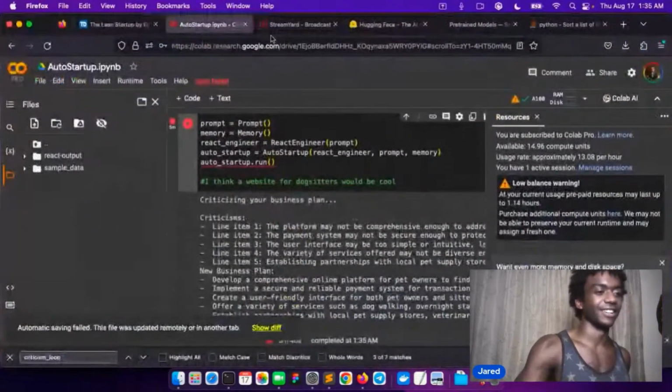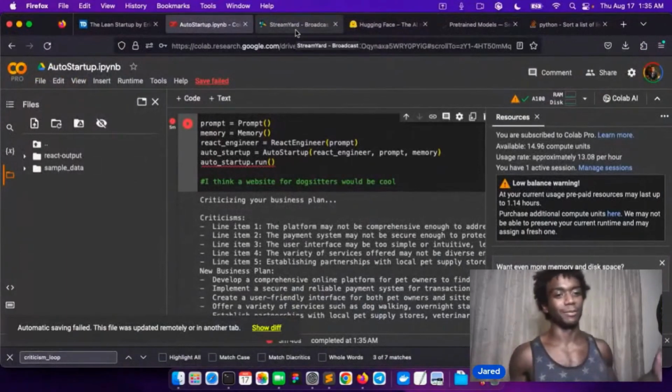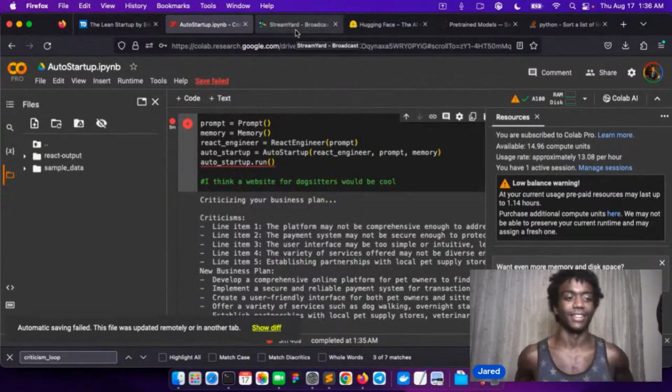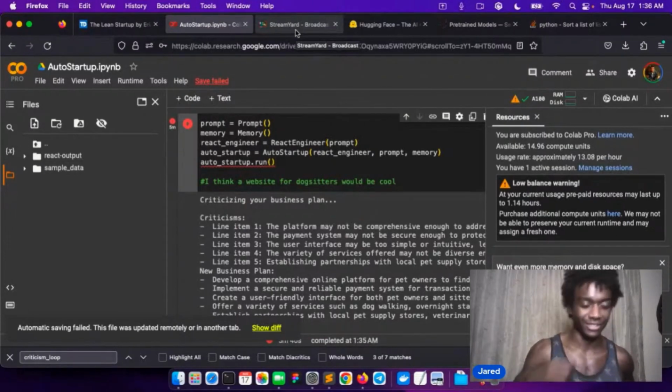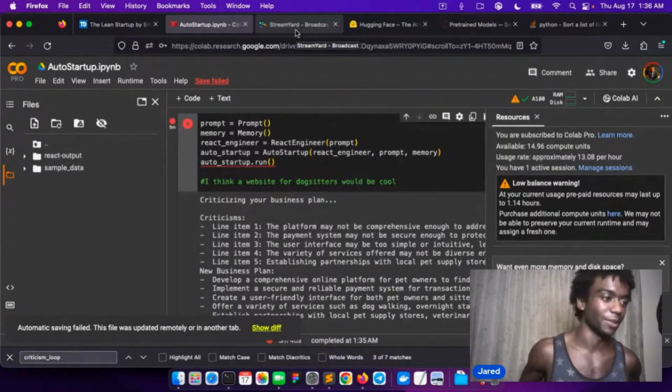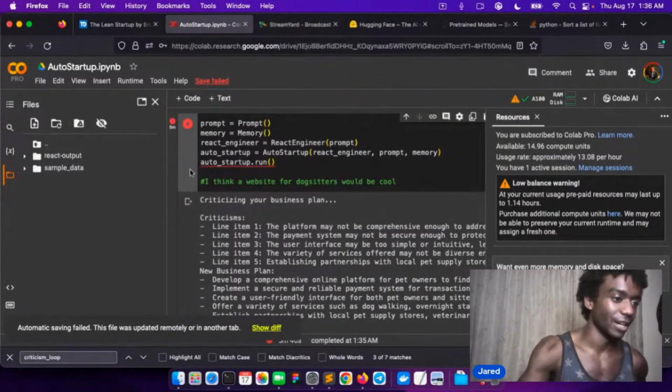We made an auto startup. That's pretty nuts. I'm going to package this whole thing on GitHub. It's an AI that creates a startup for you and generates the code base. It kind of works. So yeah.